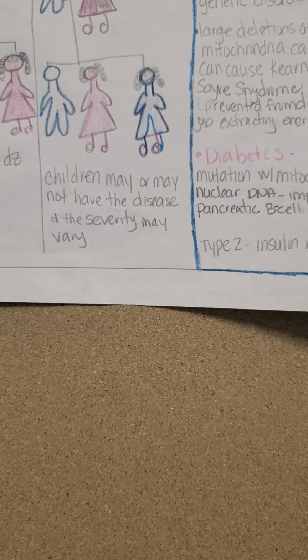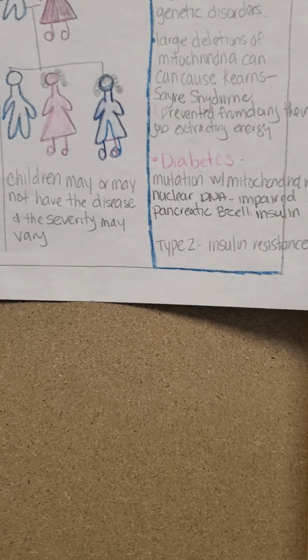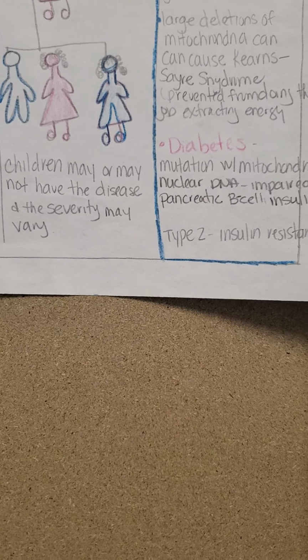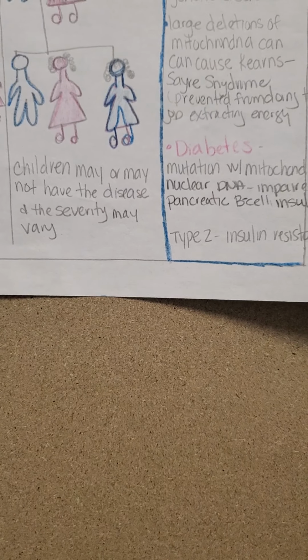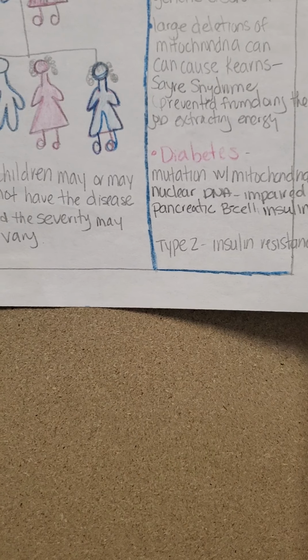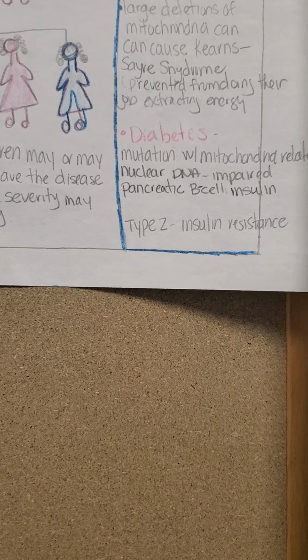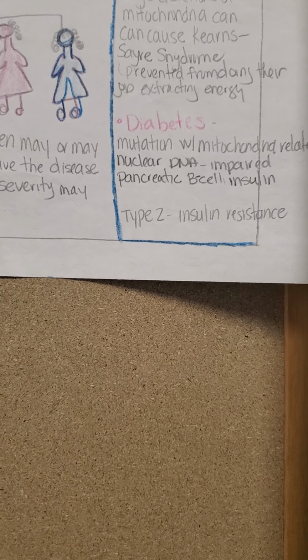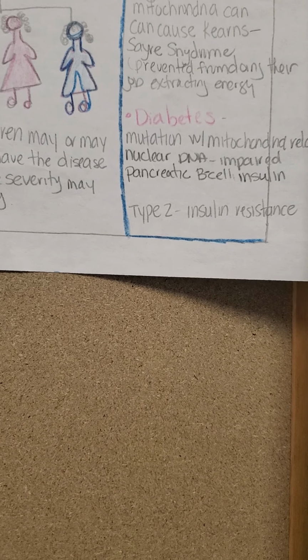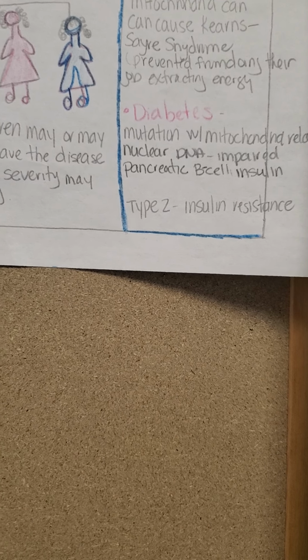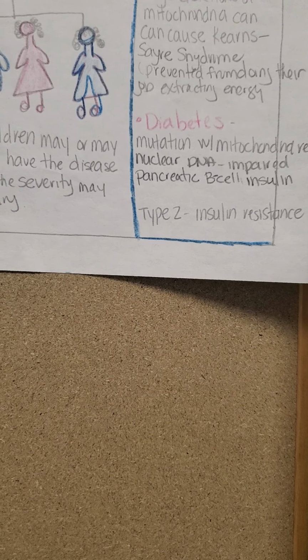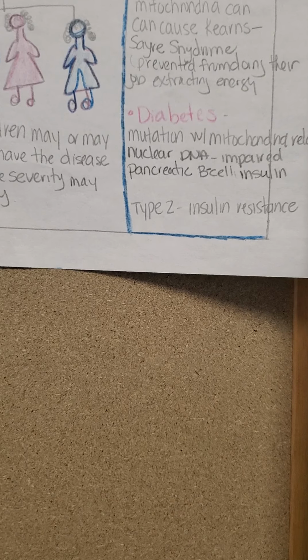Because it's not doing what it's supposed to do in the cell, it affects the muscle. The person might get ptosis, the drooping of the eyelids. Another one is diabetes. Diabetes involves a mutation of the mitochondria related to nuclear DNA that impairs the pancreatic beta cell insulin response. So this is how a person can develop type 2 insulin resistance diabetes.